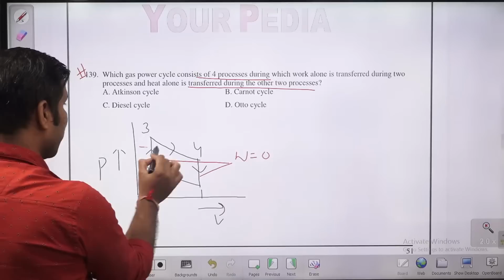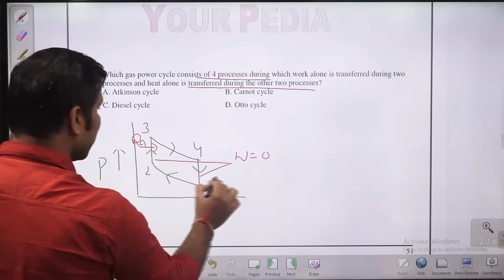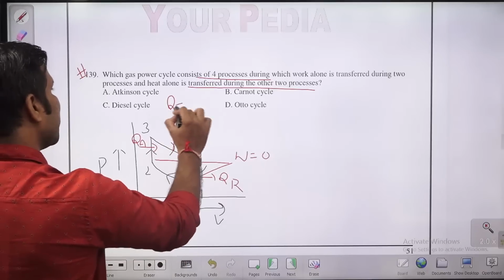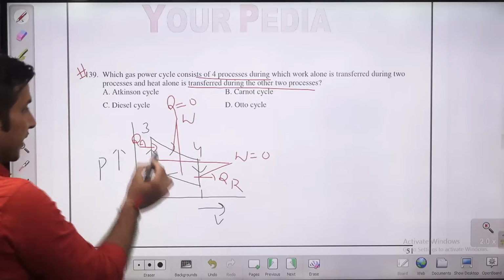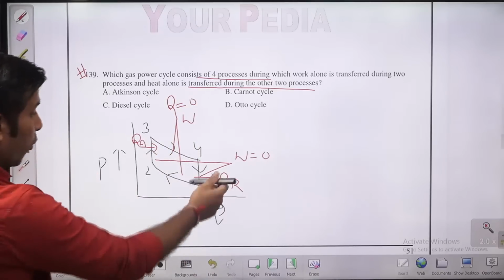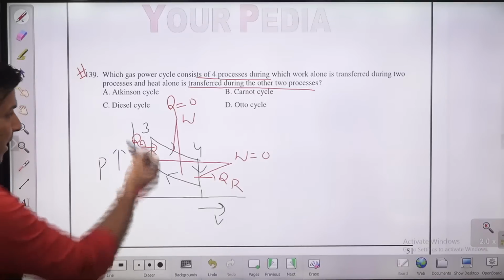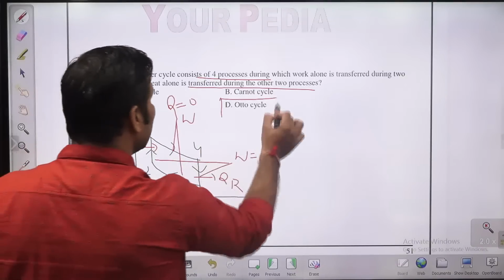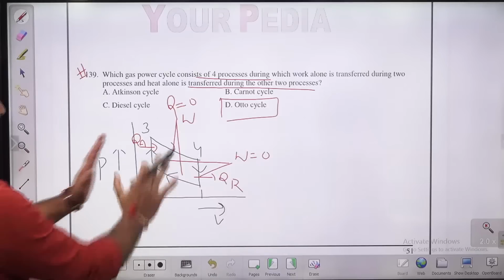This is the heat addition process. This is the heat rejection process. In these 2 processes, there is no heat transfer, but work transfer is there. 3 to 4, you will get the positive work. 1 to 2, we will get the negative work, because here you will get the expansion, here this is the contraction. So the Otto cycle is a cycle in which in 2 processes there is work transfer taking place.